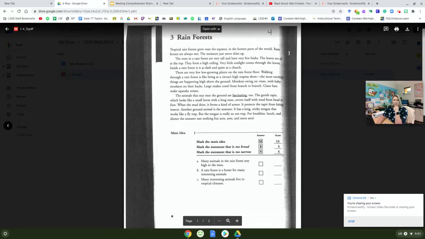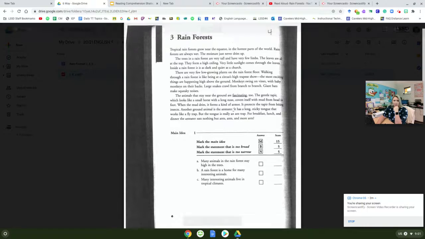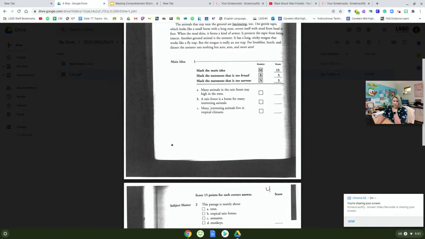Besides this tiny little 2-sentence or 3-sentence intro paragraph, this whole paragraph and this whole paragraph are about interesting animals in the rainforest. So I know that a lot of the passage was about the animals. So a rainforest is a home for many interesting animals is an amazing choice. And by the way, that's where you'd put an M next to it. That means this is the main idea.